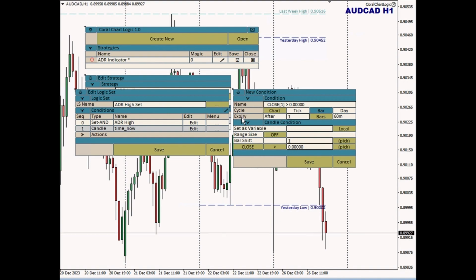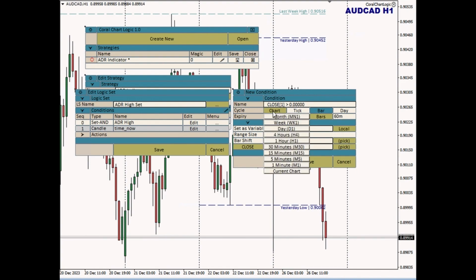Another little handy thing that you see in this dialog: I've got this configured for whatever the chart time frame is. In this case, it's an H1 chart, and it expires after 1 bar. And right to the right of where it says bar, it says 60 minutes. This little box is showing me how the configuration settings for the cycle and the expiration translate into a passage of time.